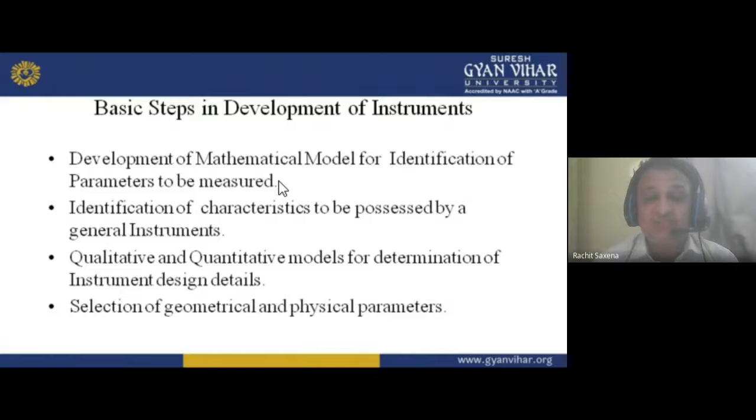Next, selection of geometrical and physical parameters is very necessary. For example, in our labs we have practicals regarding this. In practicals we have meters, voltmeters, and measuring instruments, and we have some panels.